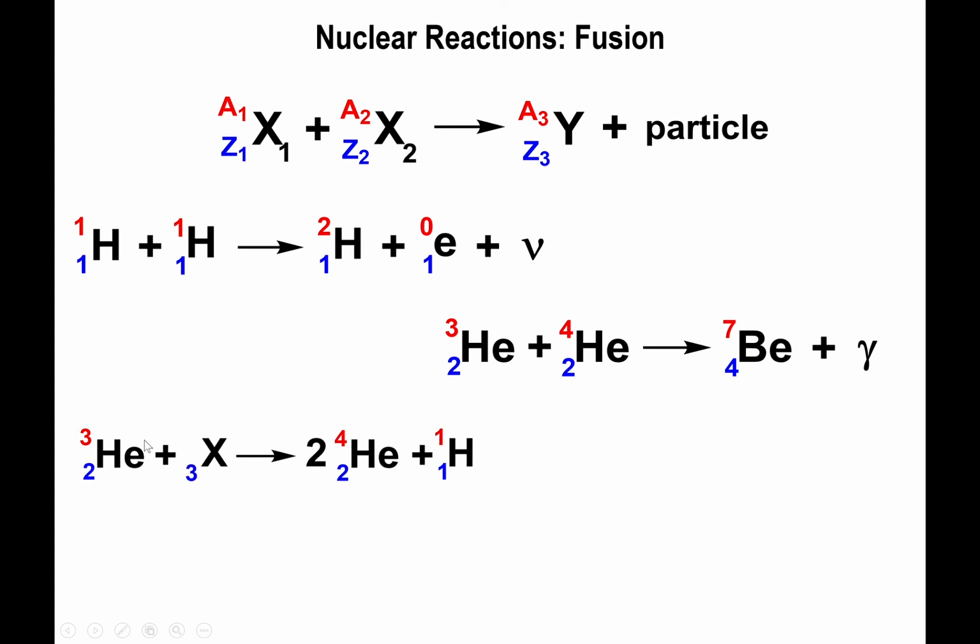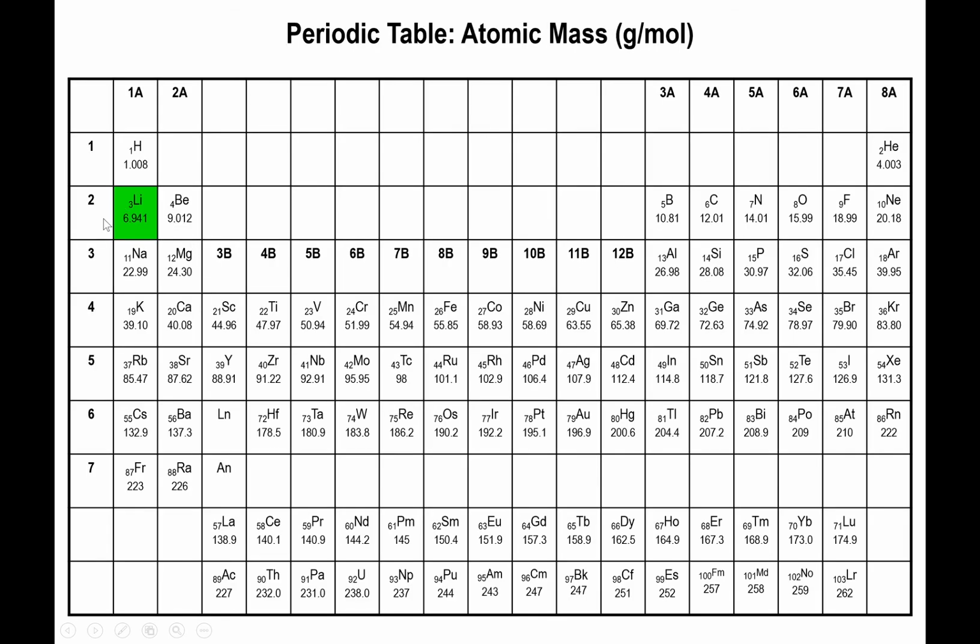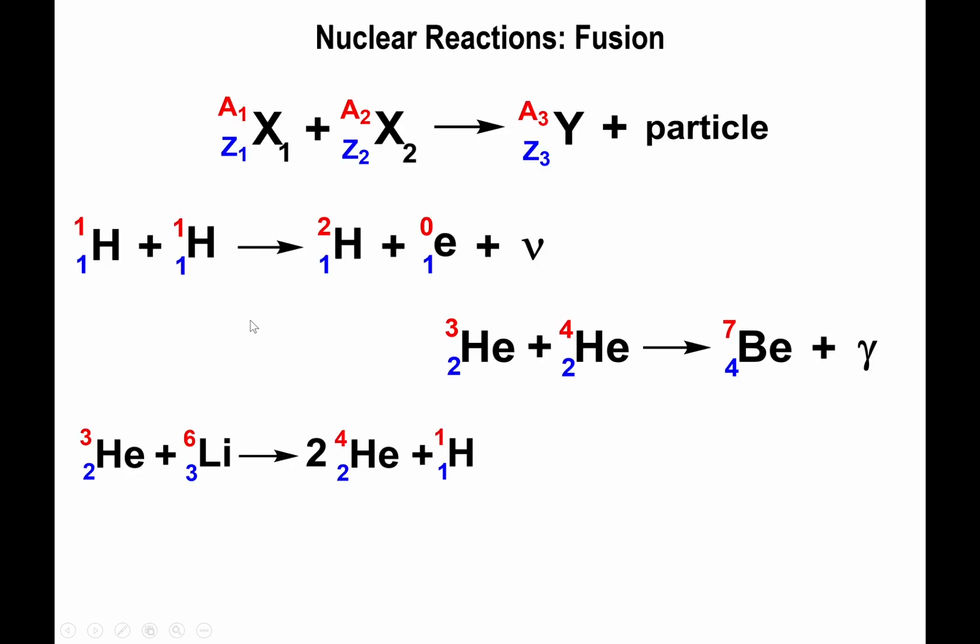Now for the atomic masses, you have 3 for helium. On the product side, you have 2 times 4, which is 8. 8 plus 1 is 9. 9 minus 3 tells you that you're missing a 6. And if you look at the table, element 3 is actually lithium. So you're dealing with lithium-6 in this process.